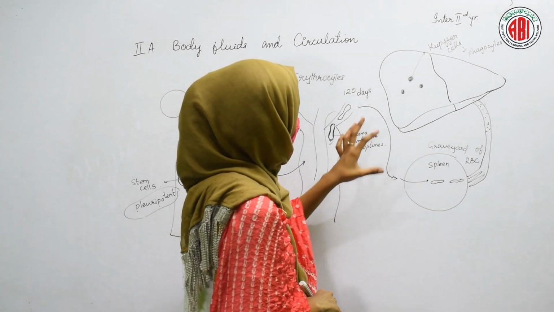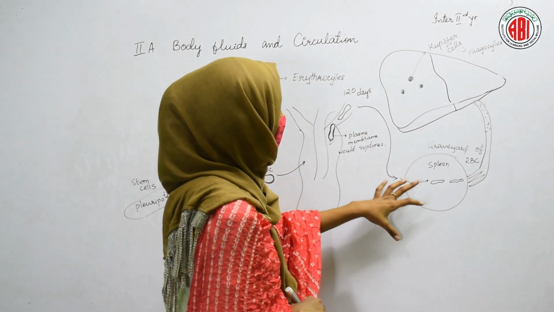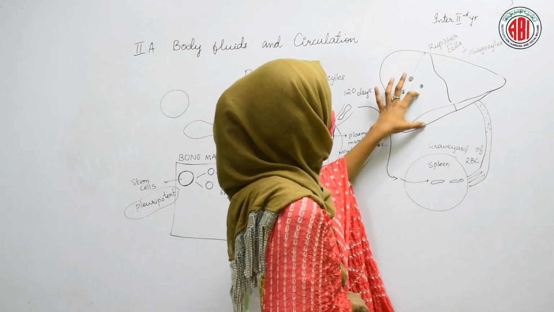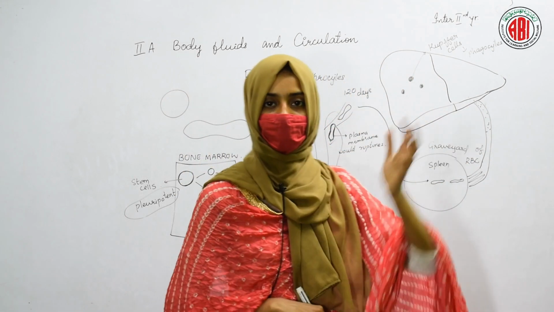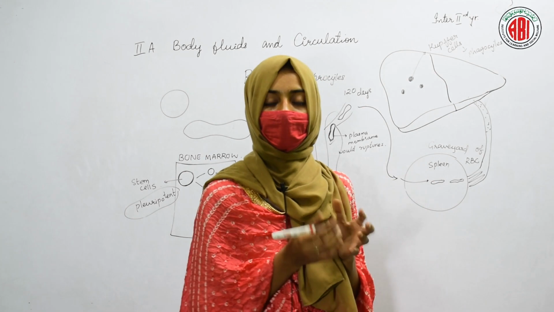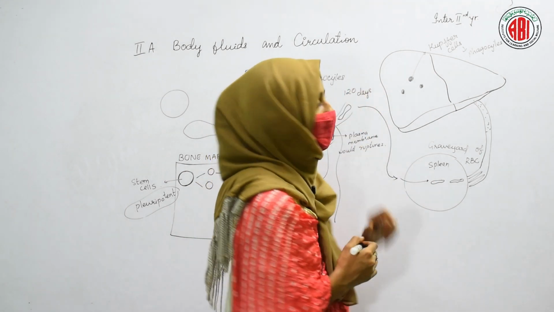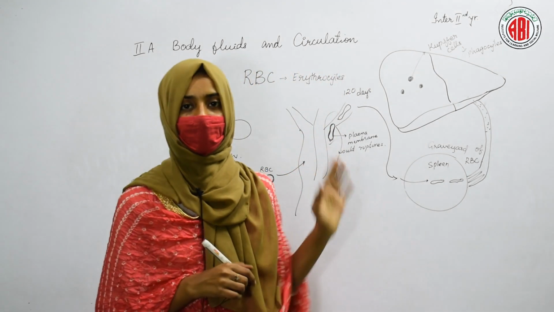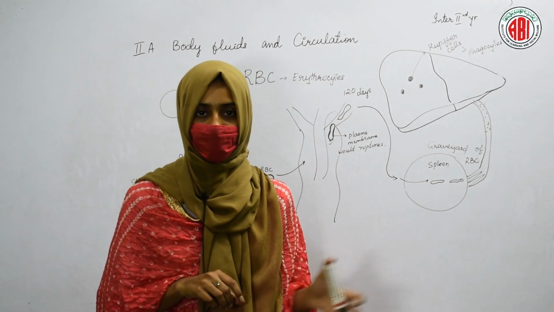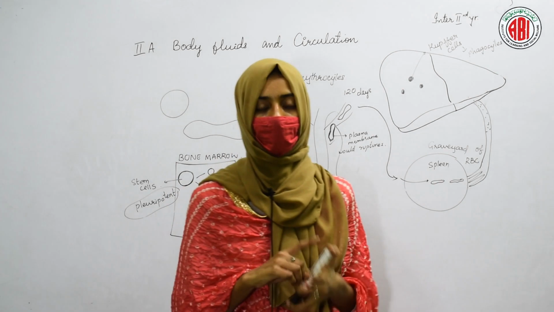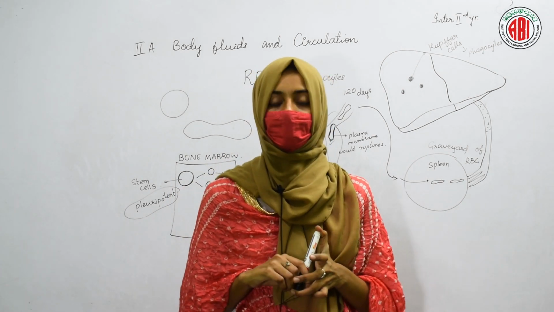Once the red blood cell gets transferred into the spleen, then from the spleen it enters into the liver, where phagocytosis takes place. The dead red blood cells are engulfed by the specialized Kupffer cells found in our liver. This is how the life cycle of red blood cells can be seen in our body.